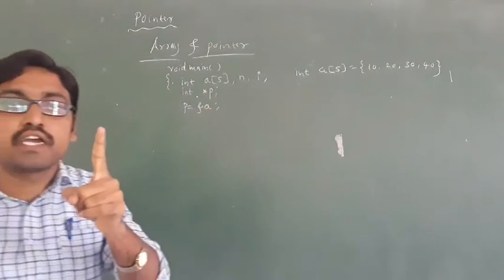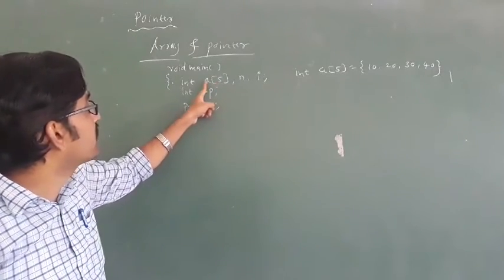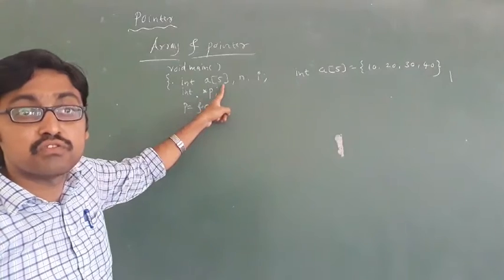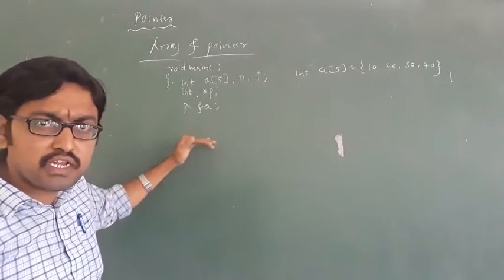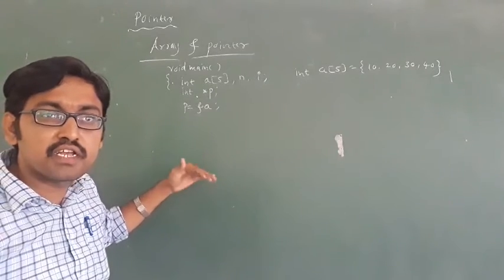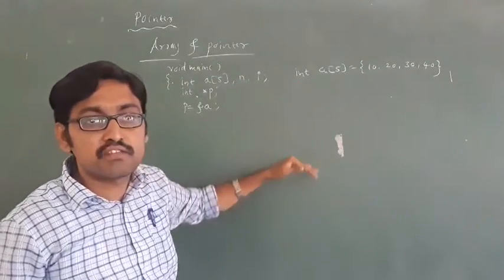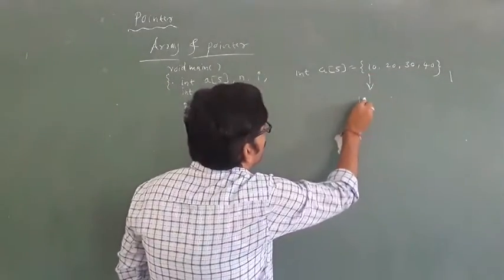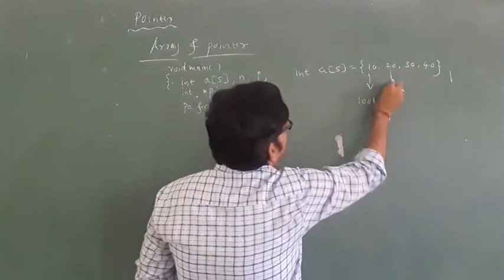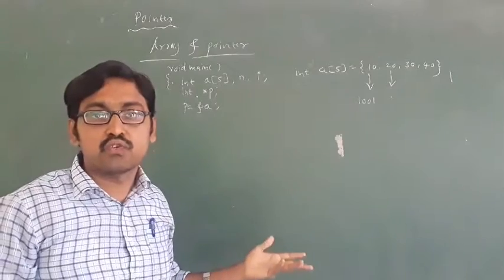Only you have to assign A of 0. Array will start from 0, so you have to assign only the first one. Automatically the compiler takes the addresses, because you know array is always homogeneous elements. Okay, for example, if the address of 10 is 1001, what will be the address of 20? It must be 1002. Why?